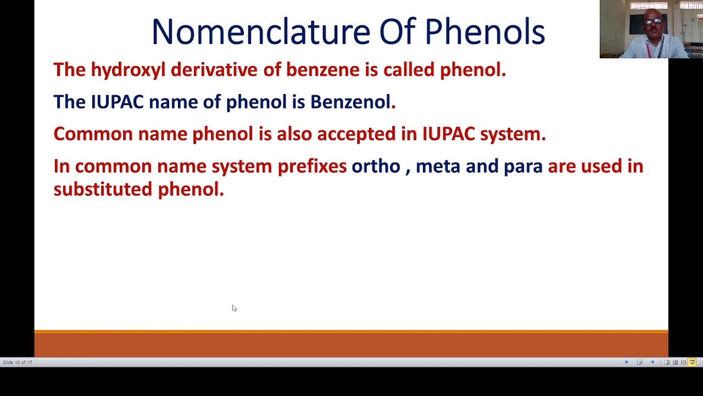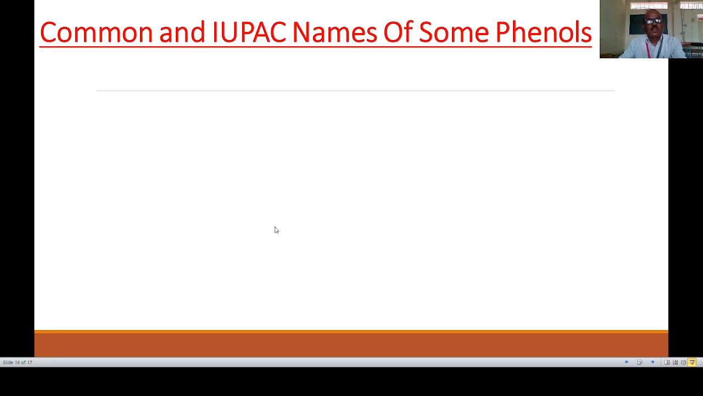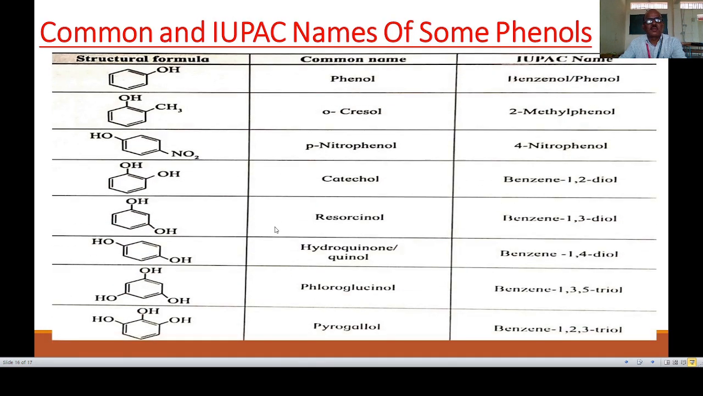In the common name system, the prefixes ortho, meta, para are used in substituted phenols. In phenol, there are 3 positions of carbon atoms in the ring, that is ortho, meta and para. So these ortho, meta, para can be replaced in the IUPAC system by the locants 2, 3 and 4. Means carbon number 2 is the ortho position, 3 is the meta position and 4 is the para position. Then take some examples of phenols, their structural formula, common name and IUPAC names.